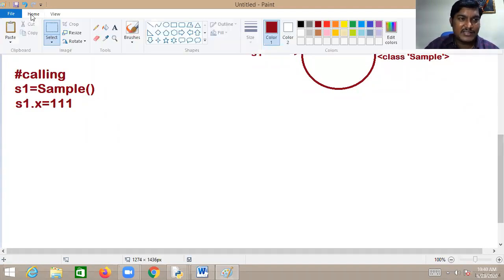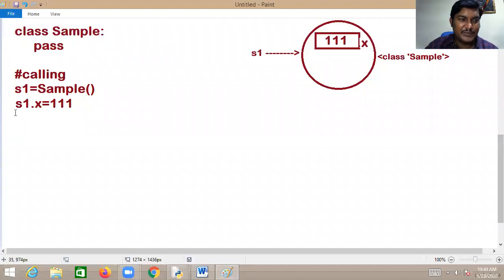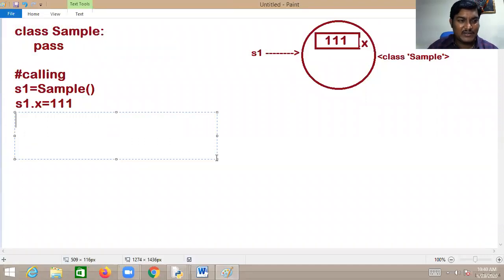I want to print that X. See the diagram: I want to print S1.X. Simple. We are requesting the PVM to get the value of the X member referred by S1. The X member referred by S1 is 111, which will come.